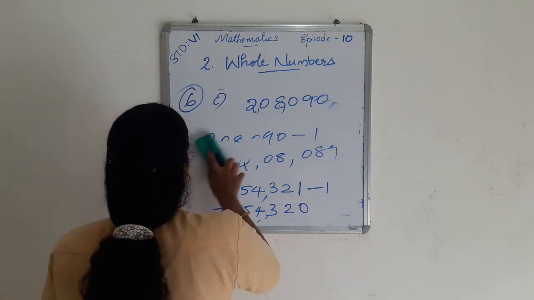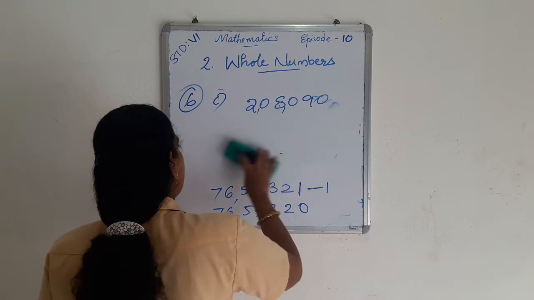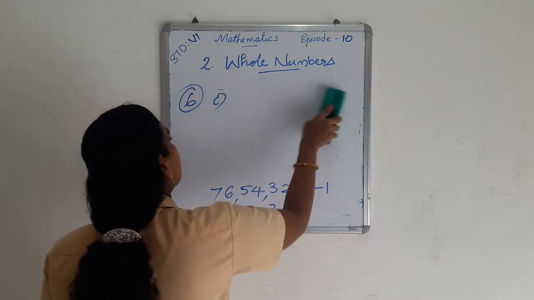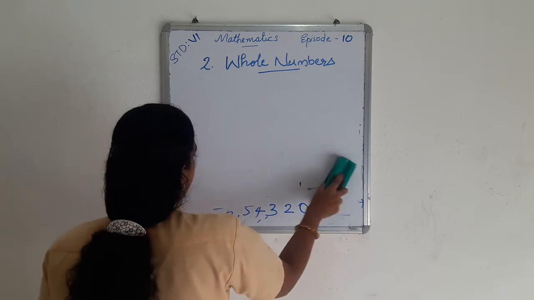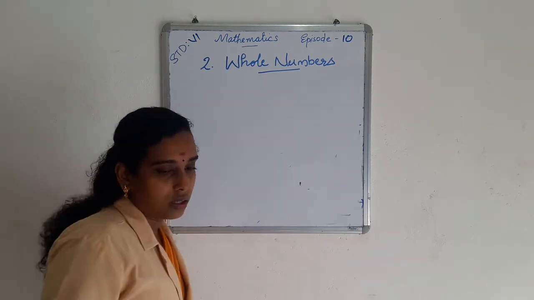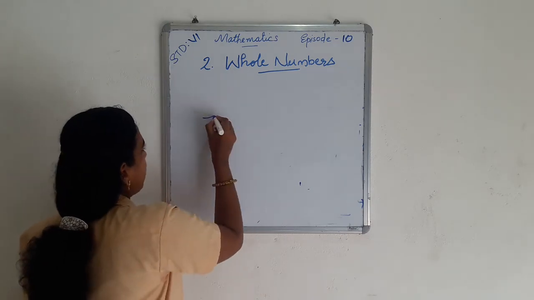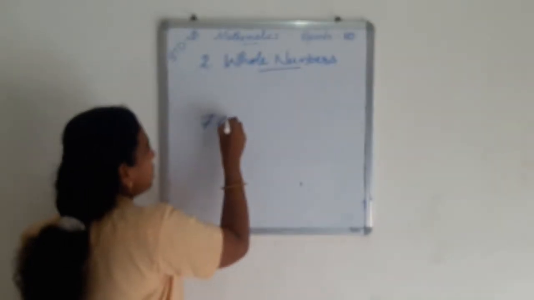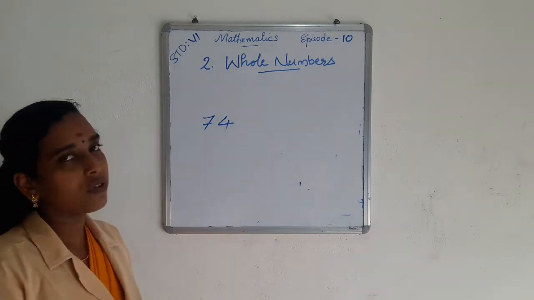So adding 1 to a number, we get the next natural number. For finding the next natural numbers of a number, we add 1 to the number that comes just before. Example, we want to find the next three natural numbers of this number.